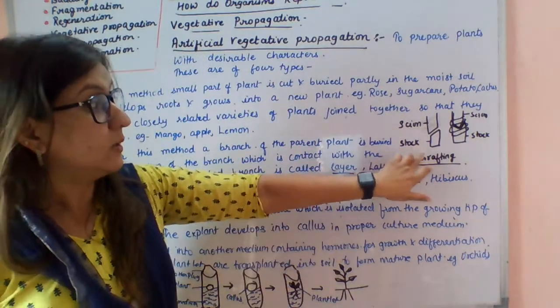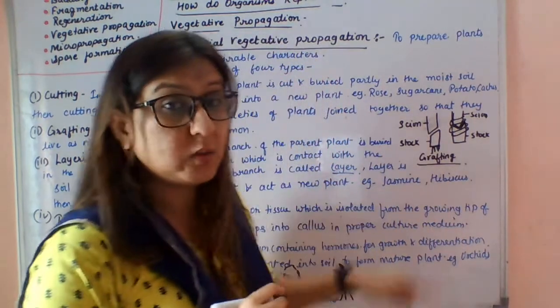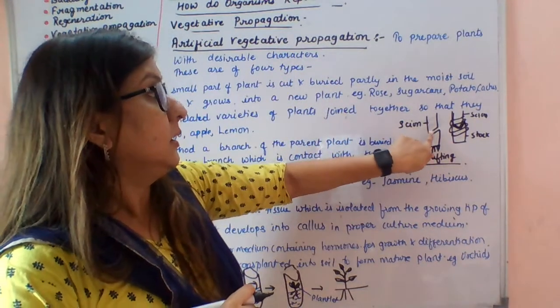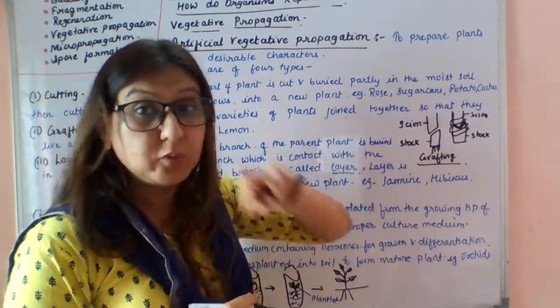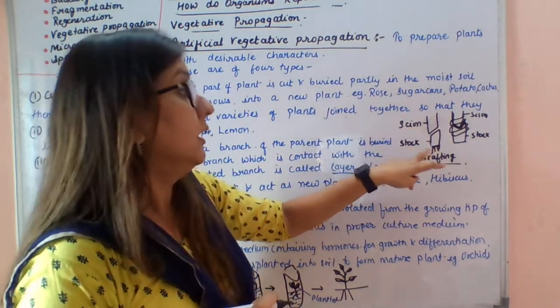See here, the rooted part of the plant is called the stock, and the upper part which has to be cut is called the scion.